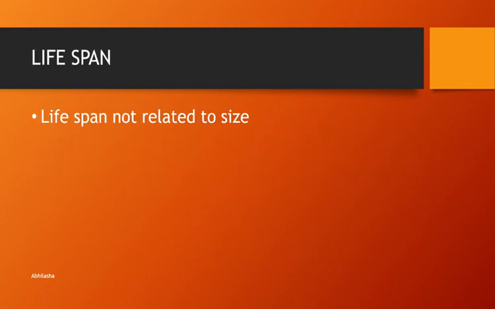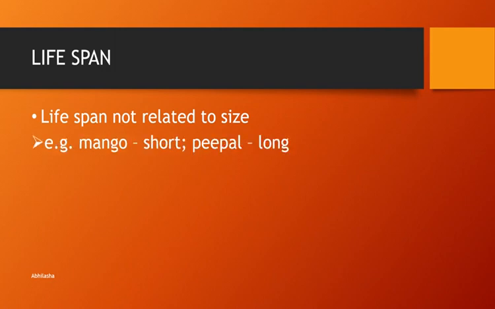Now, is there any correlation between the size of the organism and the length of the lifespan? No. Some organisms which are very small may have a larger lifespan, while some organisms which are very large in size may have a smaller lifespan. Then there are organisms which are similar in size, but their lifespan may be different.